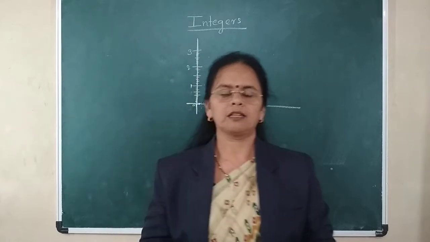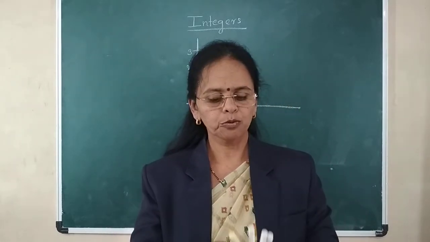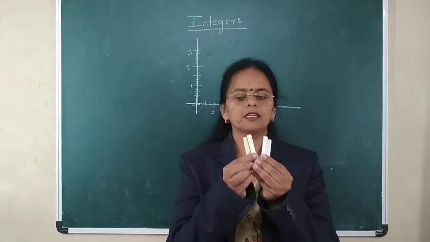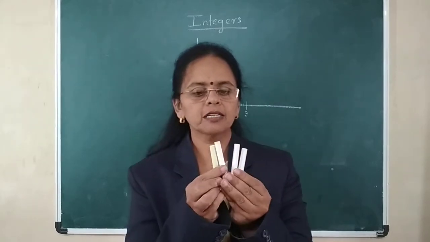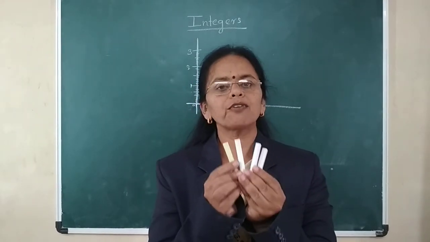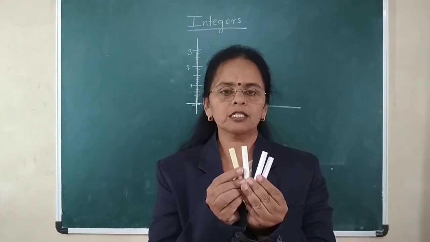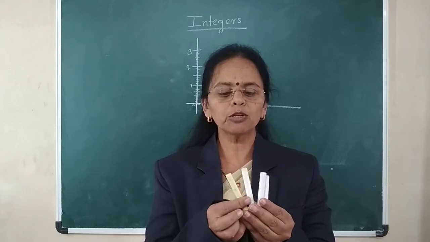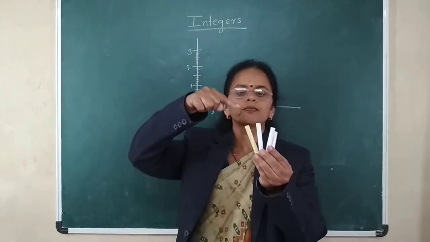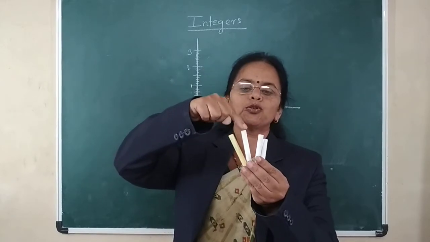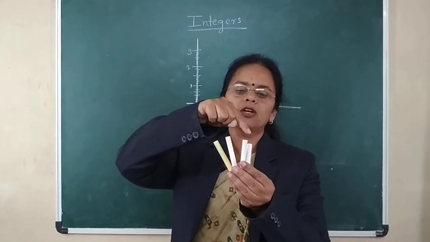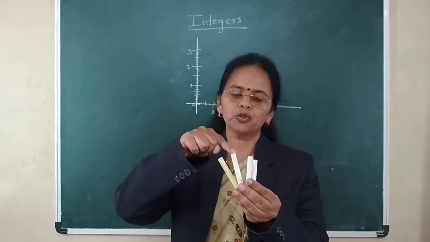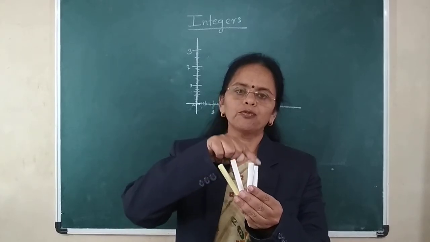Now, if I tell you to count these things. Are you seeing in my hands? These are chalks. If I tell you to count these chalks, from which number will you start? 1, 2, 3, 4.